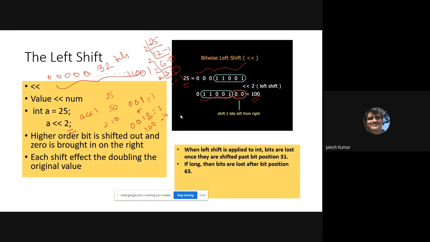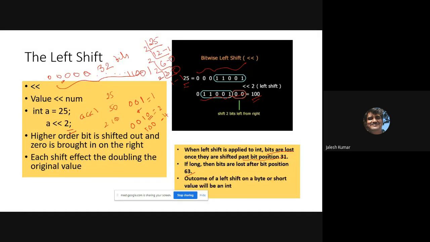And if it is long, then bits are lost after bit position 63. The higher order bit becomes negative, meaning it will turn into a negative number. Please remember, bits are lost when shifted past bit position 31 in case of int, and past bit position 63 in case of long.